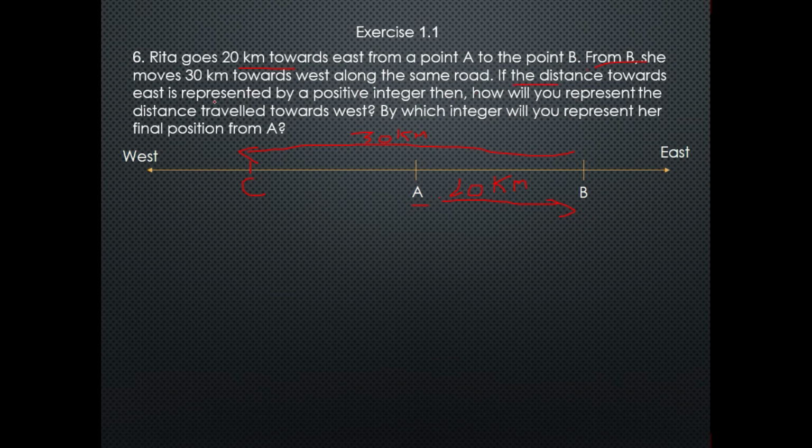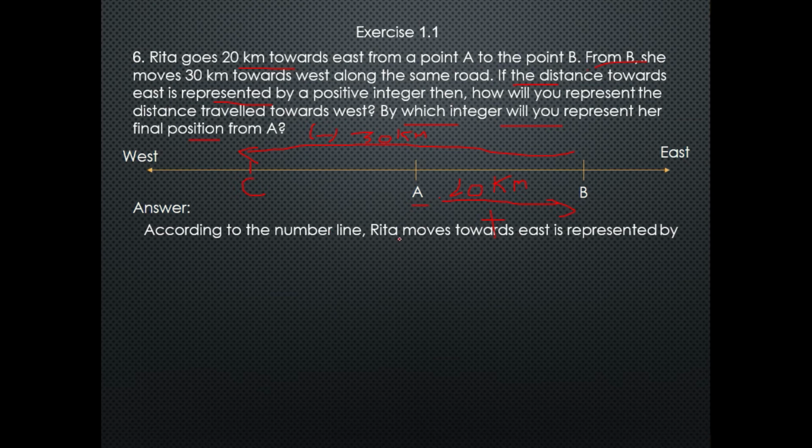If the distance towards east is represented by a positive number, and this is represented by a negative number, by which integer will you represent her final position from A? We have to find the position from A.